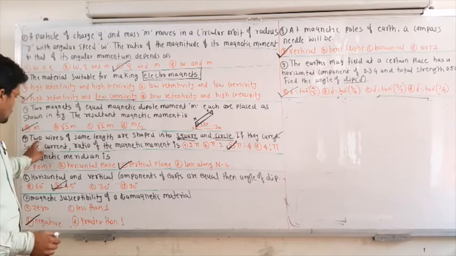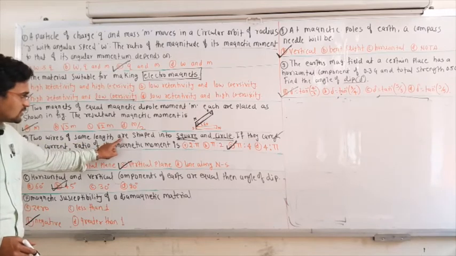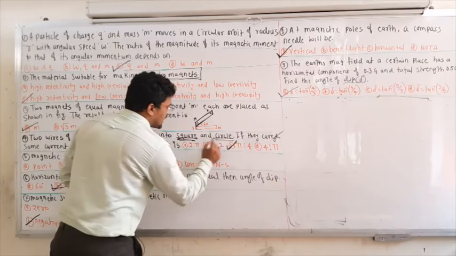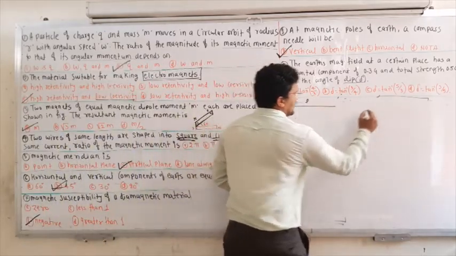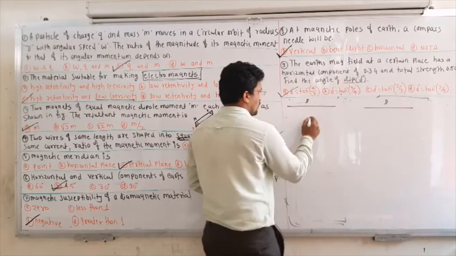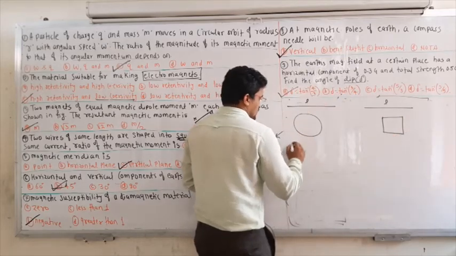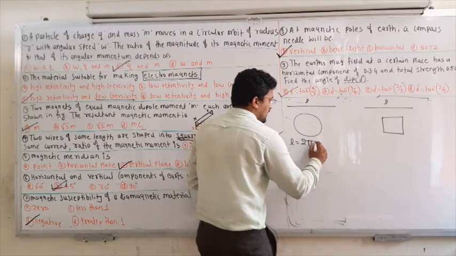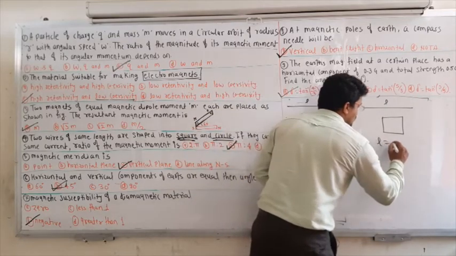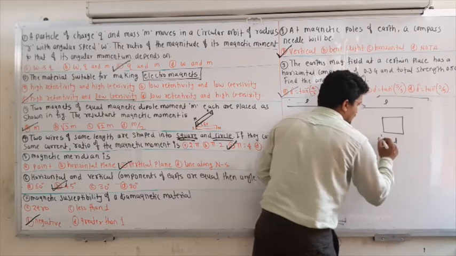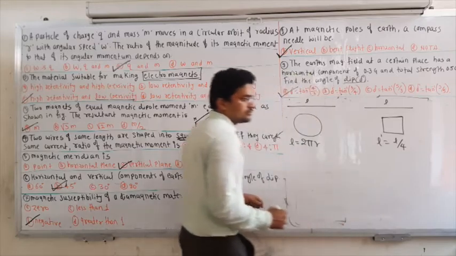Okay, the fourth one we will see. Two wires of the same length are shaped into a square and a circle. One wire is bent into a circle and another into a square. Here L can be written as 2πr. The length of the wire is nothing but the circumference of the circle, and for the square, each side will be L divided by 4.